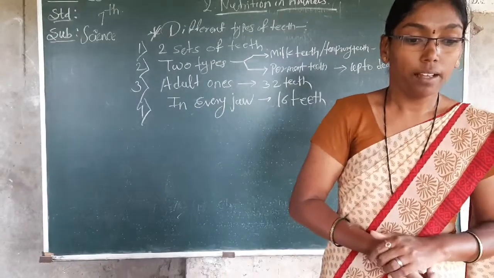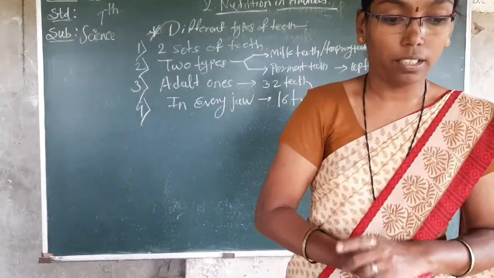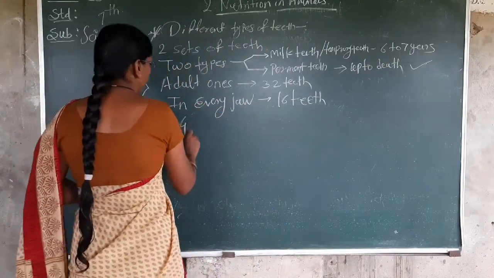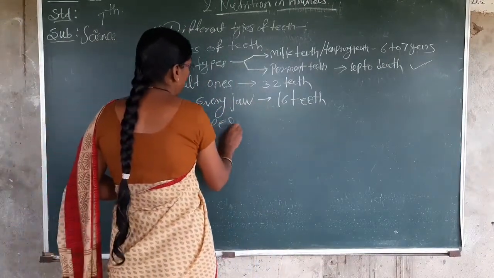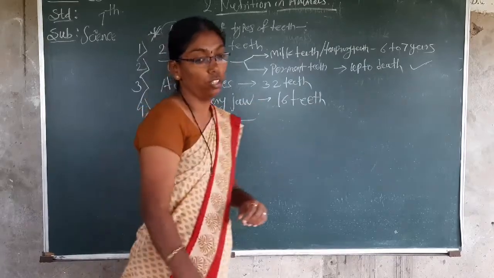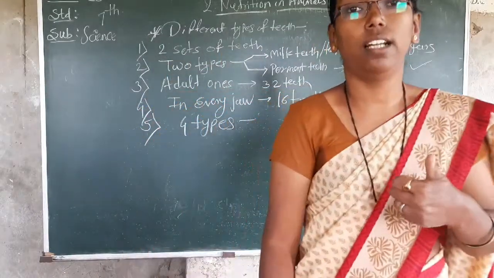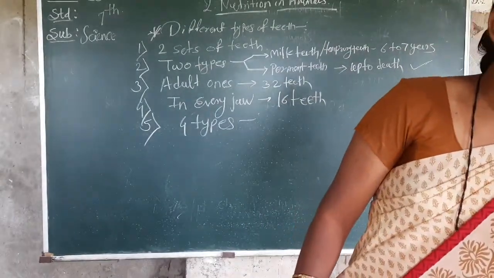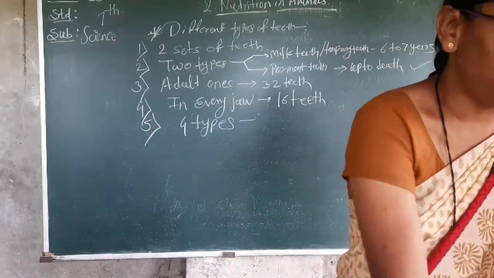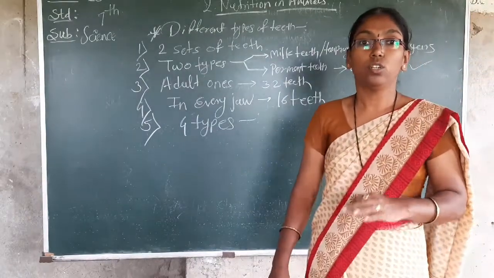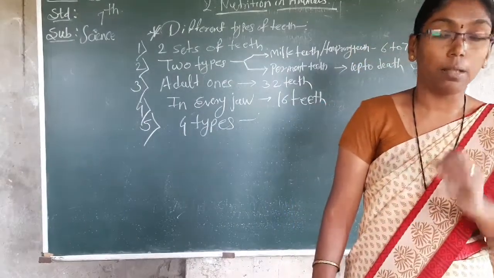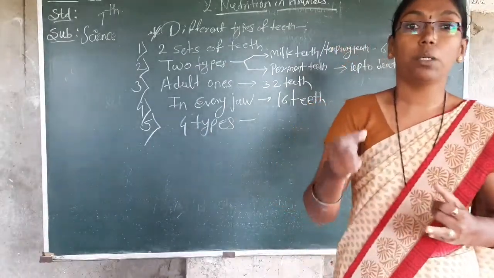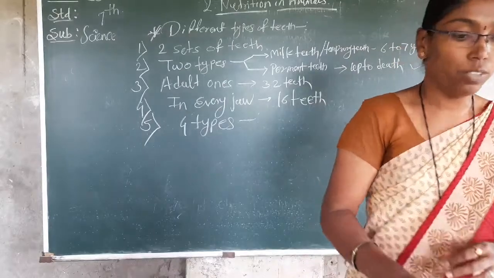Then next, there are 4 types of teeth. Which are they? They gave you in your textbook. When you read it, you understood. First type is incisor teeth. Second type is canine teeth. Third type is premolar teeth, and last is molar teeth. So one by one we can continue. We can check what is meant by incisors and what is meant by molar teeth. Okay, first we start with incisors.